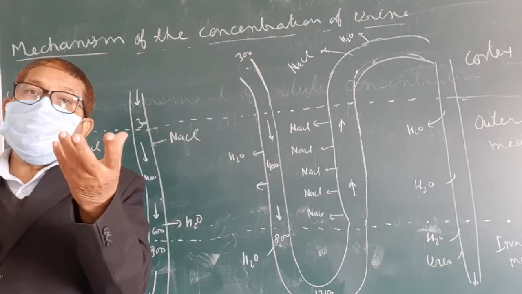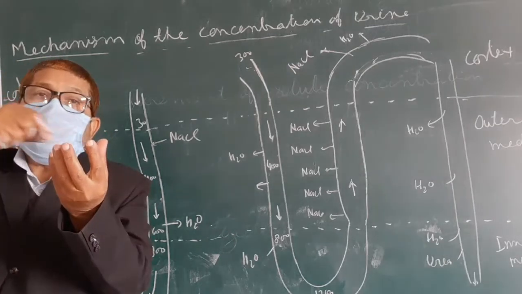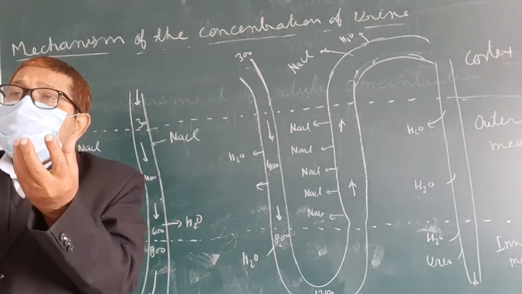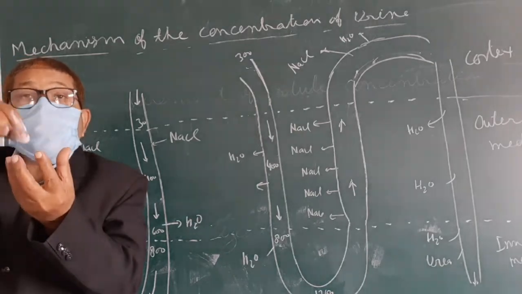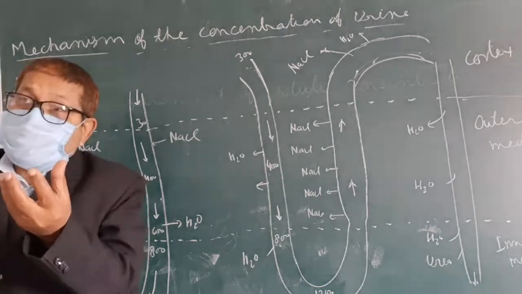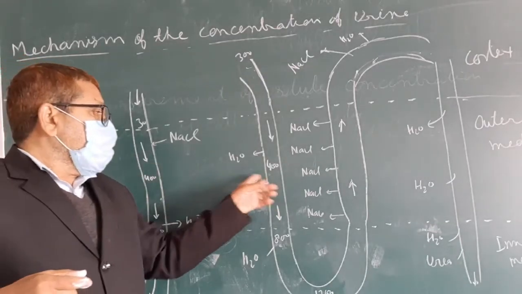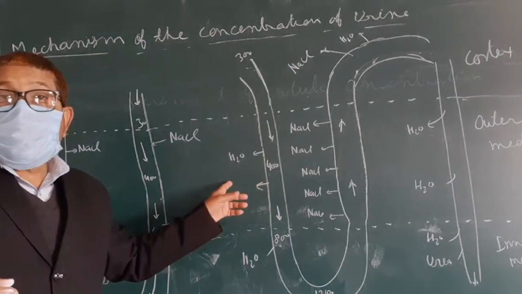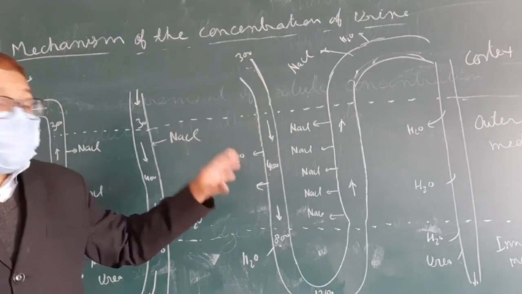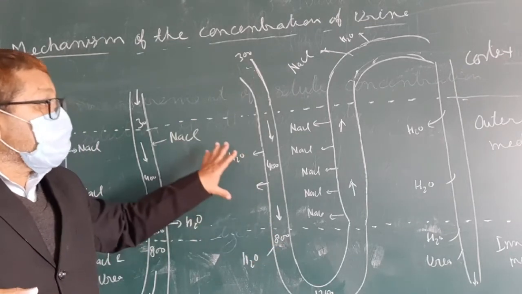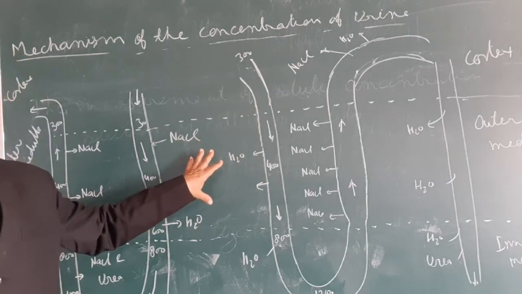Suppose water is there, in water we added an amount of salt, and we remove the water by evaporation or by other ways, then milliosmol concentration will increase. In the same way, water molecules move from this region to this region, so milliosmol concentration increases. This happens in the outer medulla region.